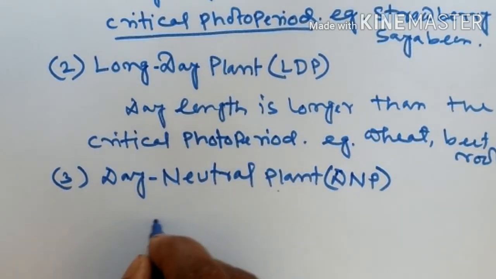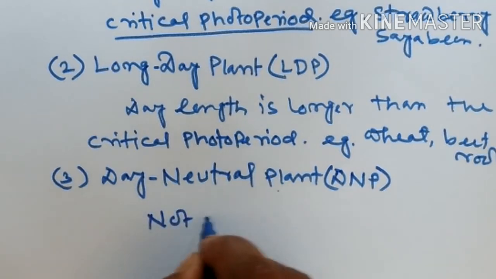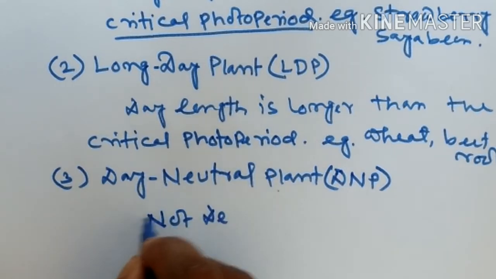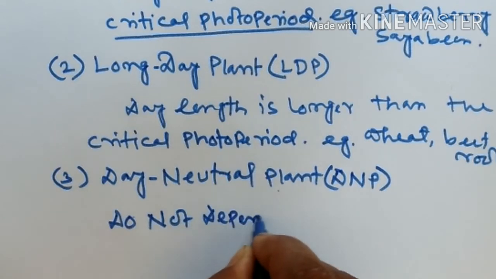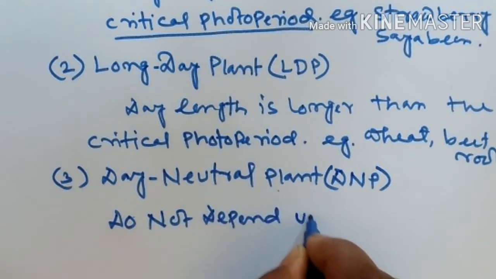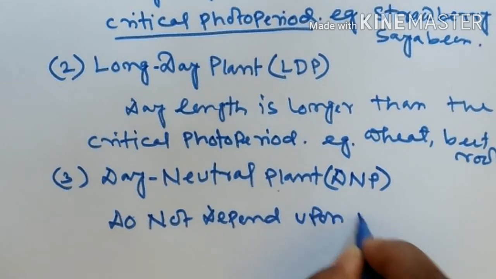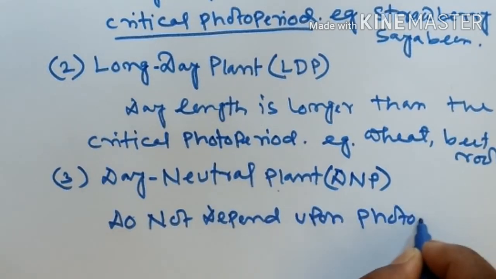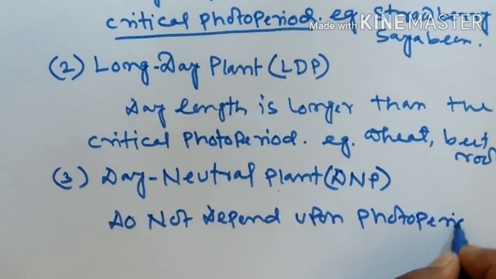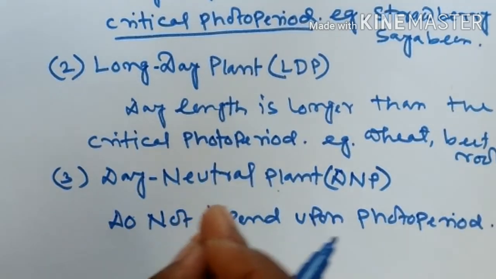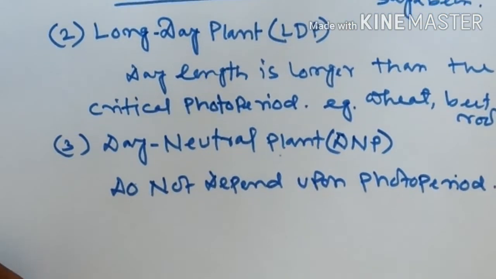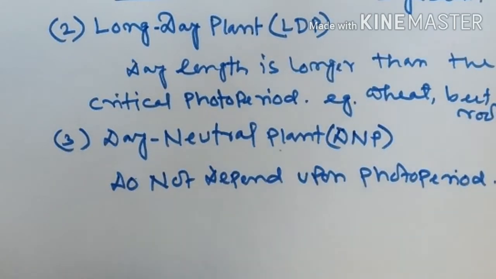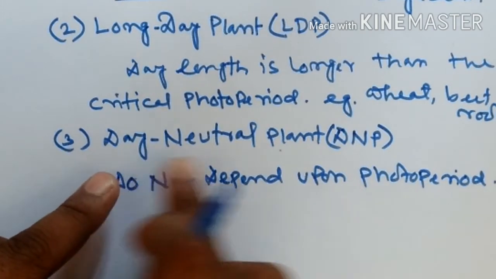The plants which are not dependent on photoperiod produce flowers all around the year, throughout the year. That type of plant being is known as day neutral plant.